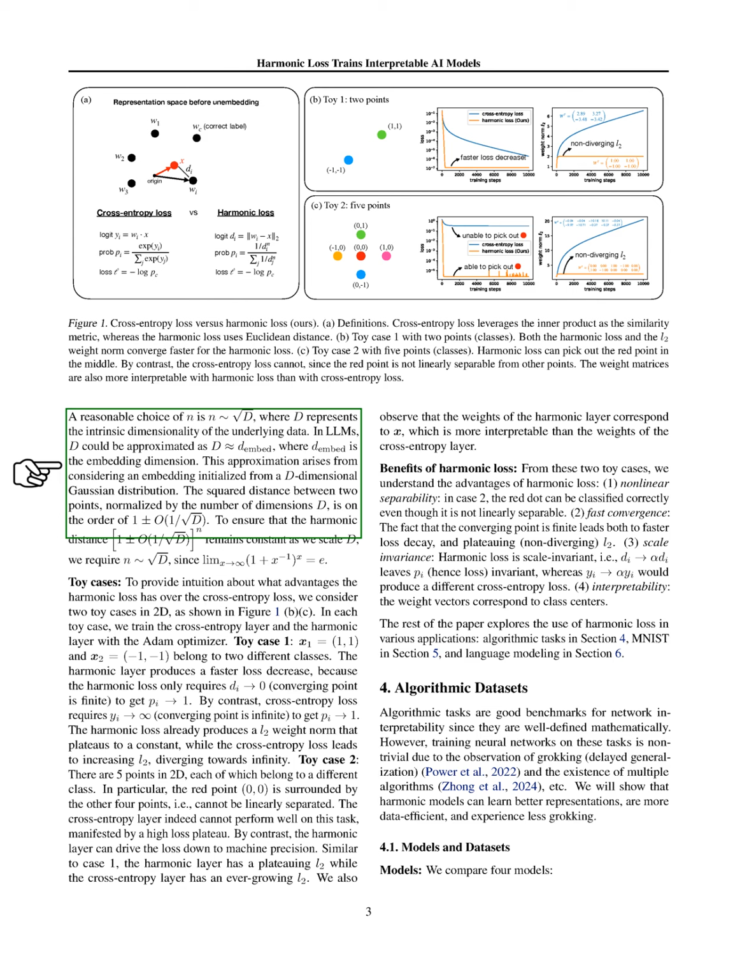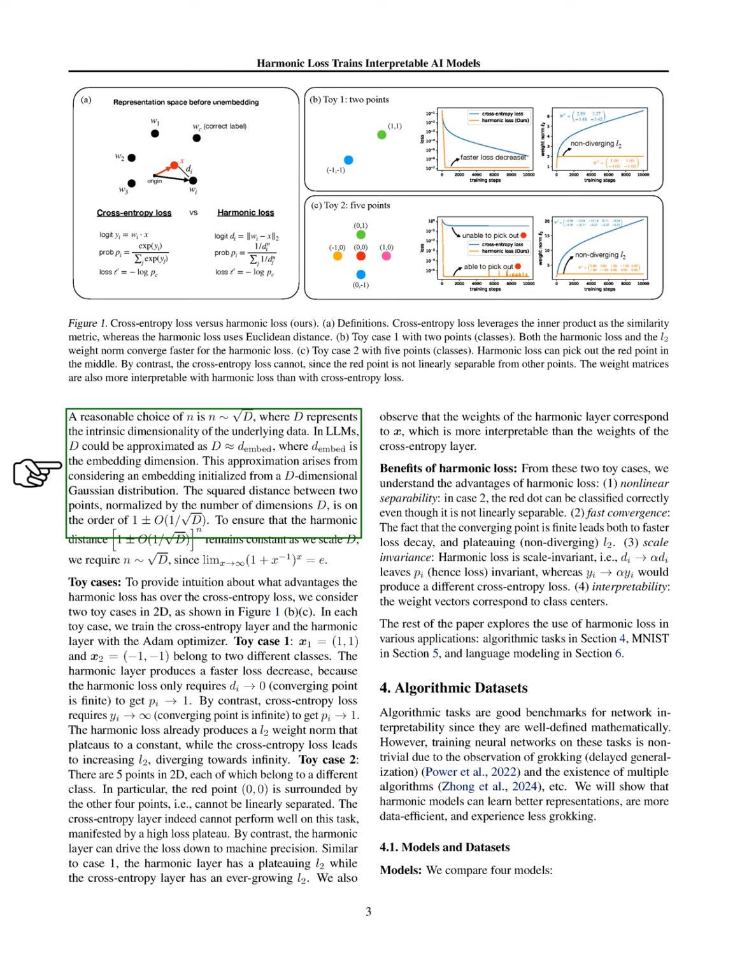We set n to be around the square root of d to illustrate the advantages of harmonic loss over cross-entropy loss. We examine two simple cases in 2D, shown in figures B and C. In both cases, we train the cross-entropy and harmonic layers using the Adam optimizer. In the first case, we have 2 points, (1, 1) and (-1, -1), belonging to different classes.